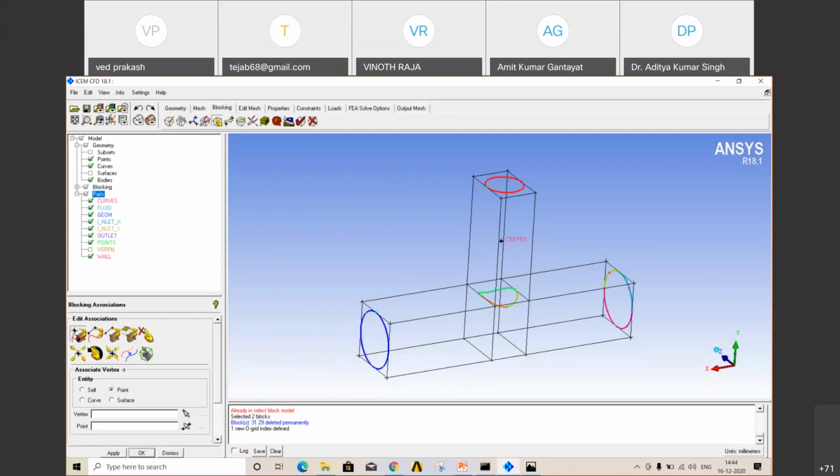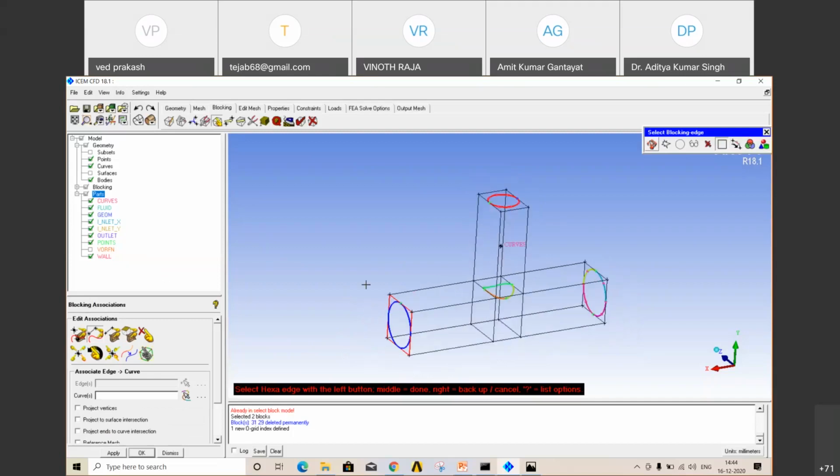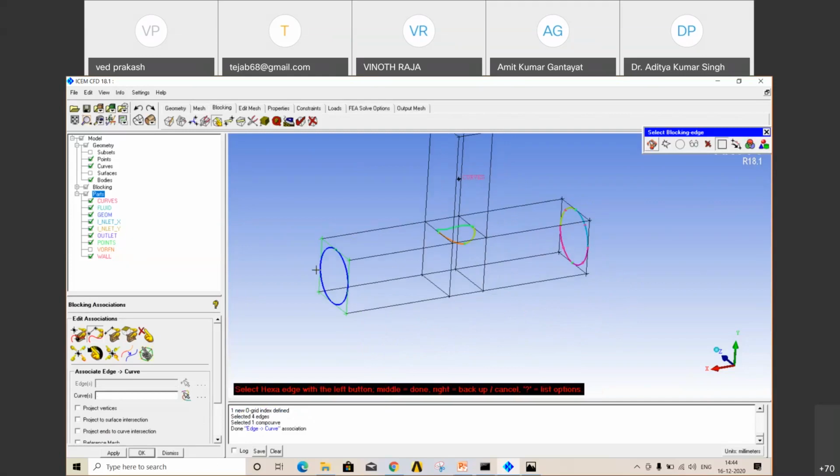Click on that, and the second option is associate edge to curve. Select this. First you select edges 1, 2, 3, 4. You can select all together. Then middle mouse, and you have selected your edges. Now select curves, then the middle one. If it becomes green, that means your curves are associated.